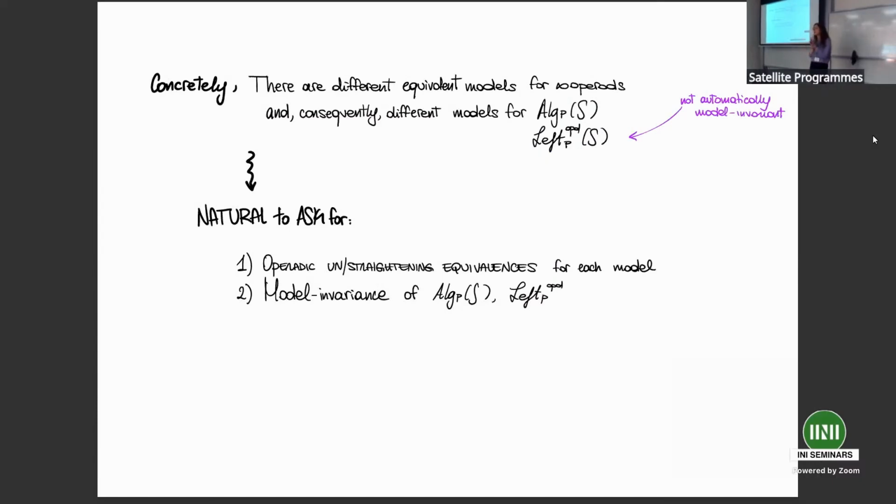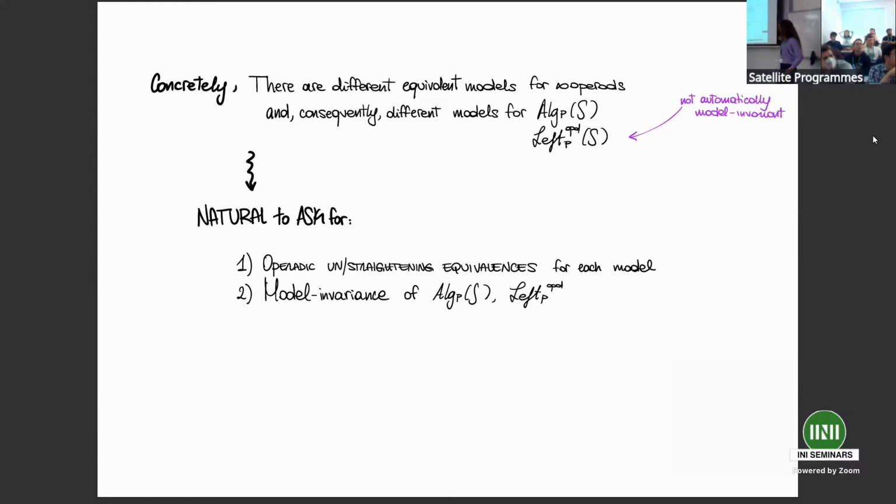Concretely, there are several different but equivalent models for infinity operads. Although these models are equivalent, the definitions of algebra and of operadic left fibration are performed inside each model, using features proper to each model. So a priori, they are not equivalent.